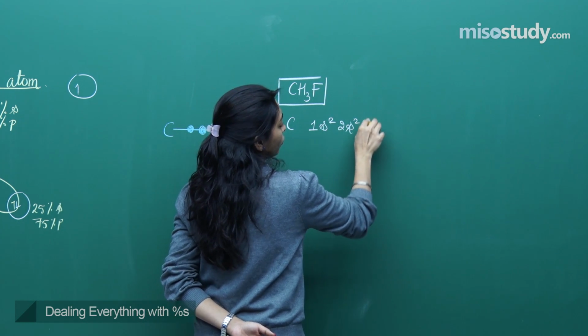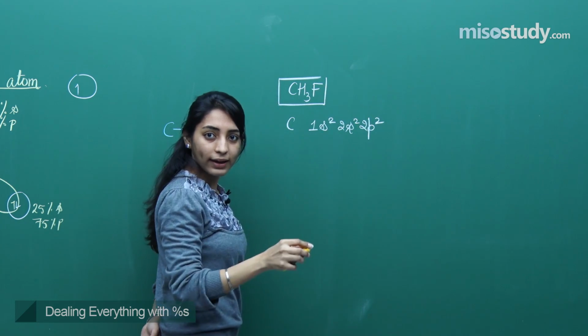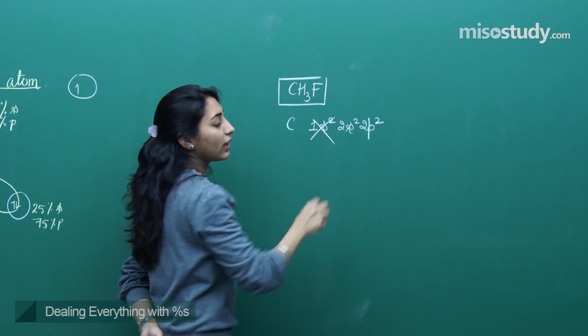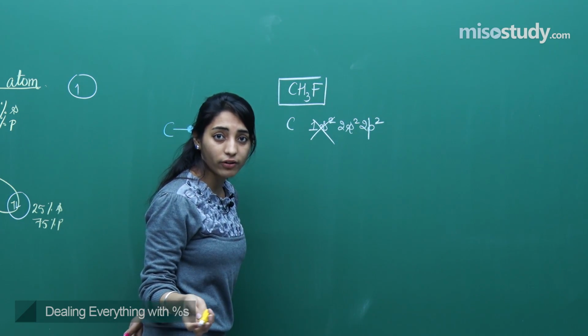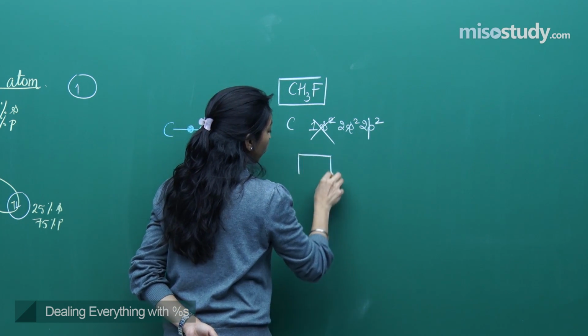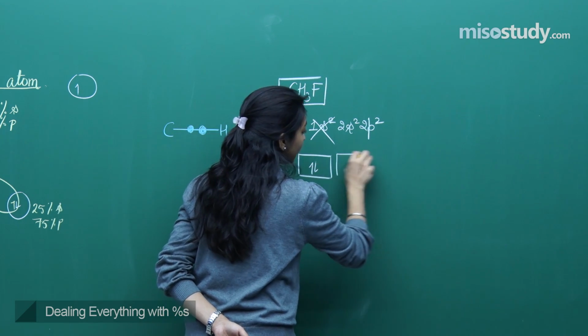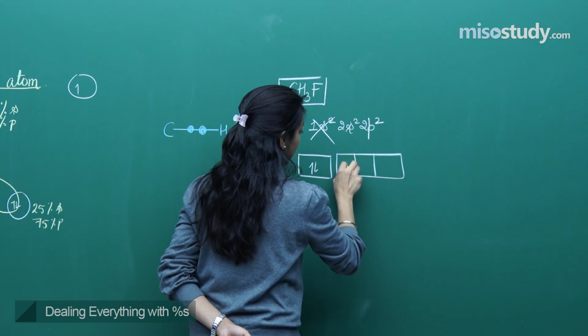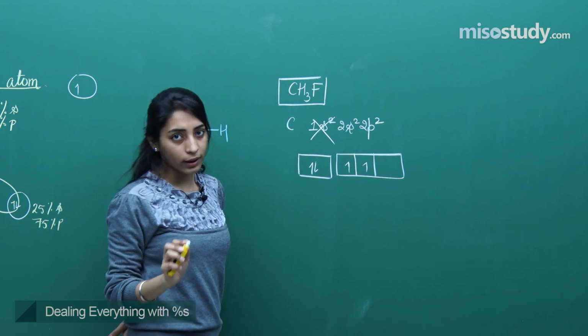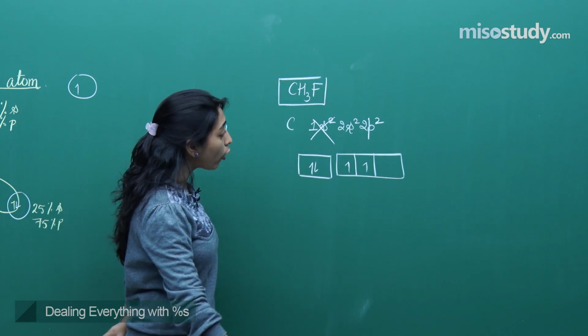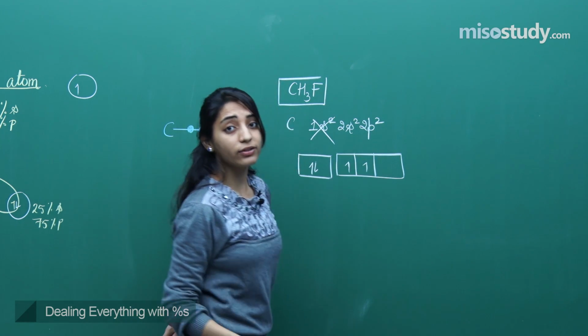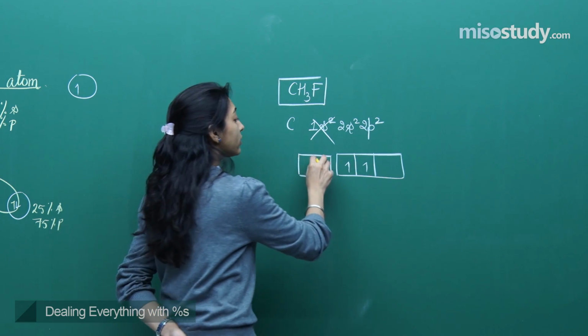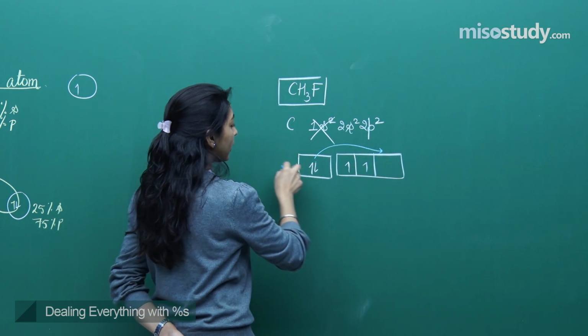1s2, 2s2, 2p2, right? 1s is closer to the nucleus, not at all required. Now we will be left with 2s2, 2p2, okay? Carbon has to form a total of 4 sigma bonds, so carbon needs 4 unpaired electrons.